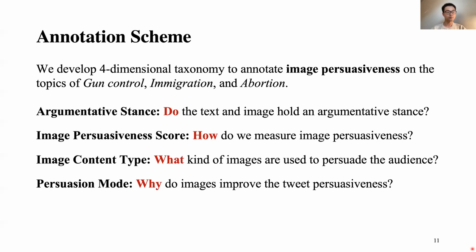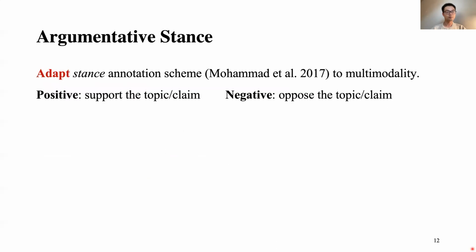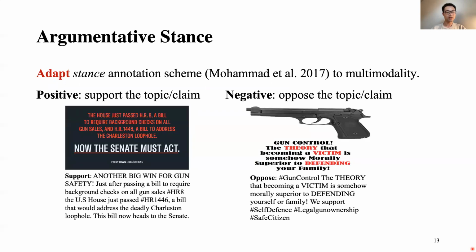Let's start with the first dimension, the Argumentative Stance. We adapt the standard annotation scheme from Muhammad's work to multimodality. We have two labels, positive and negative. Here are two examples of tweets. On the left, it supports gun control. On the right, it opposes gun control. It is difficult to distinguish the stance if we only read the images. Therefore, we need to read both the image and the text to get the stance. From this, we understand that image is a supplementary modality that can be used and analyzed.